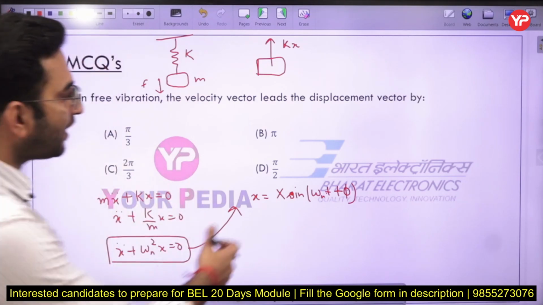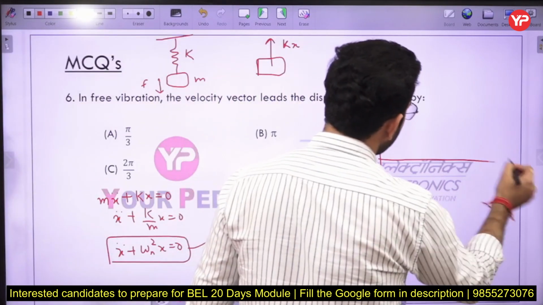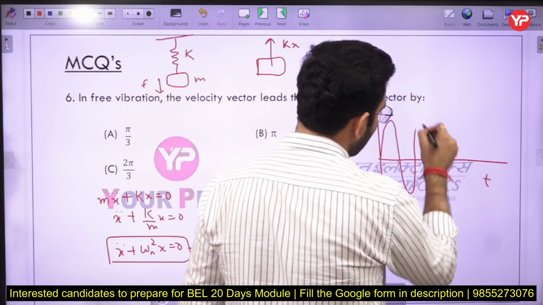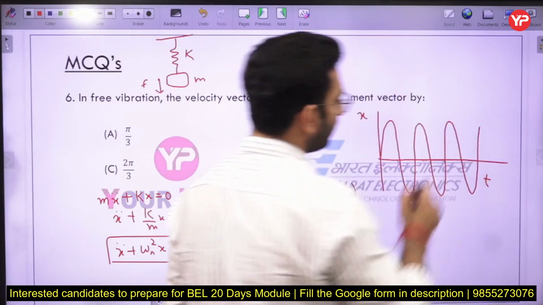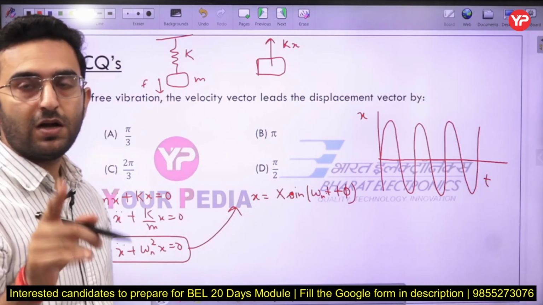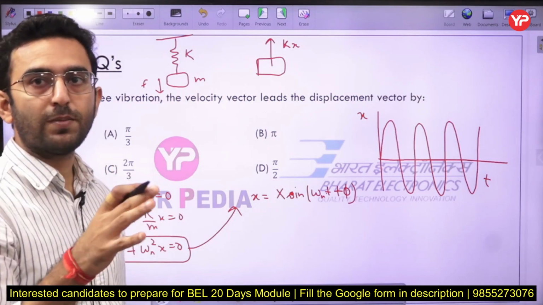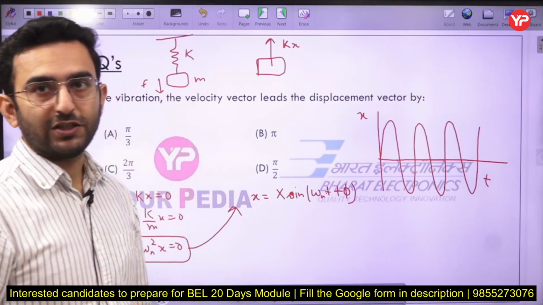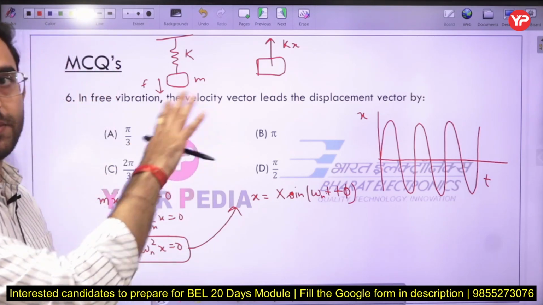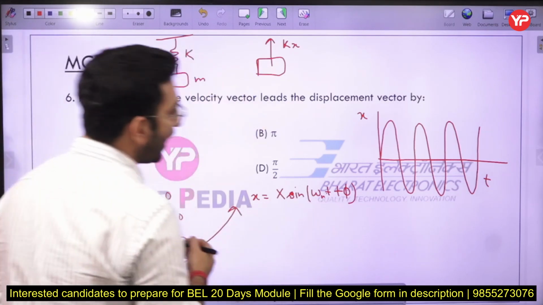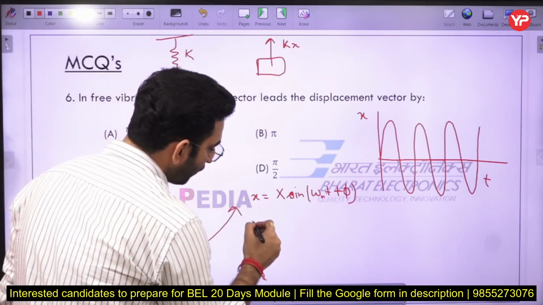In that case, if I create a displacement versus time graph, the amplitude is going to remain constant. The amplitude is not going to decrease because there is no damper, there is no friction, there is no system which is dissipating the vibration, which is basically eliminating the vibration here. So the amplitude is going to remain constant. Just remember that part.